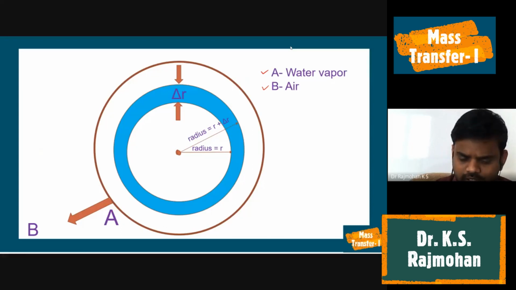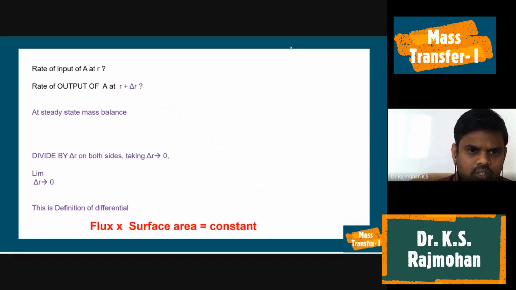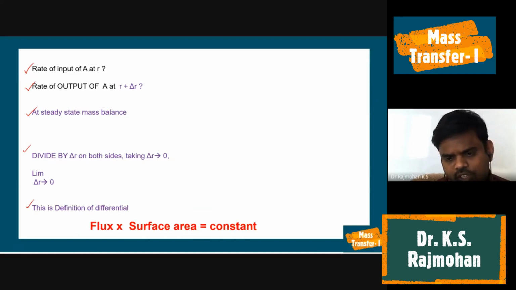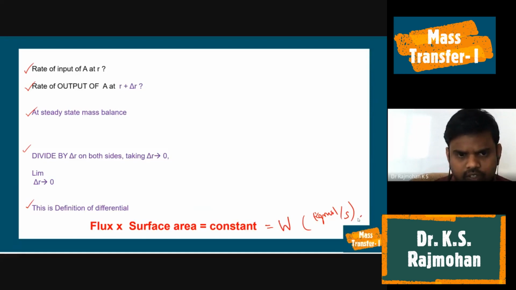With this, first we will write the rate of input of A at r and the rate of output of A at r plus delta r, and make a steady state material balance. We will divide by delta r on both sides, taking delta r tending to 0, and introduce the limit, which becomes the definition of differential. We are going to obtain flux into surface area equal to a constant, which is W, with a unit of kg mole per second. Okay, so we can go with the derivation now.